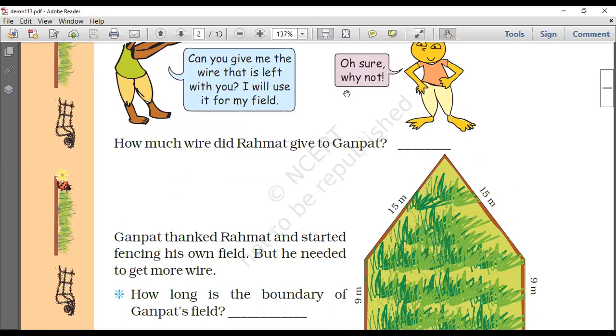How much wire did Rahmat give to Ganpat? How much did he give away? How much did he have extra? 16 meters. Come on, let's do it. Yes. Yes, very good. Very good. Correct. Now go on for the next part.